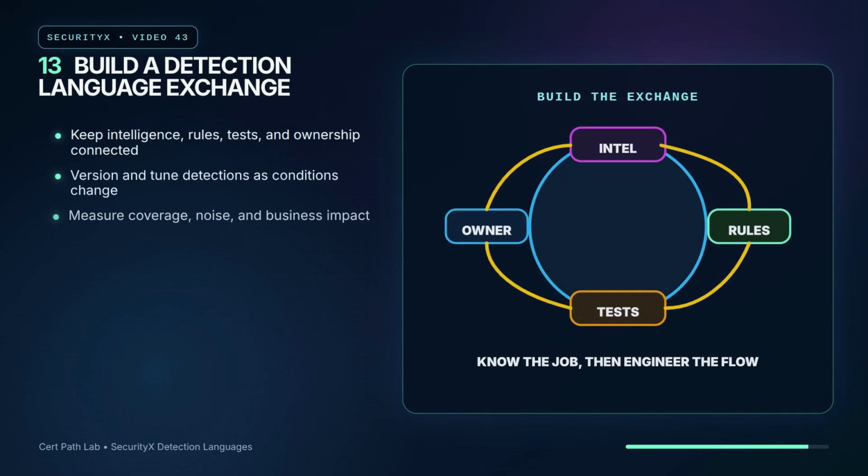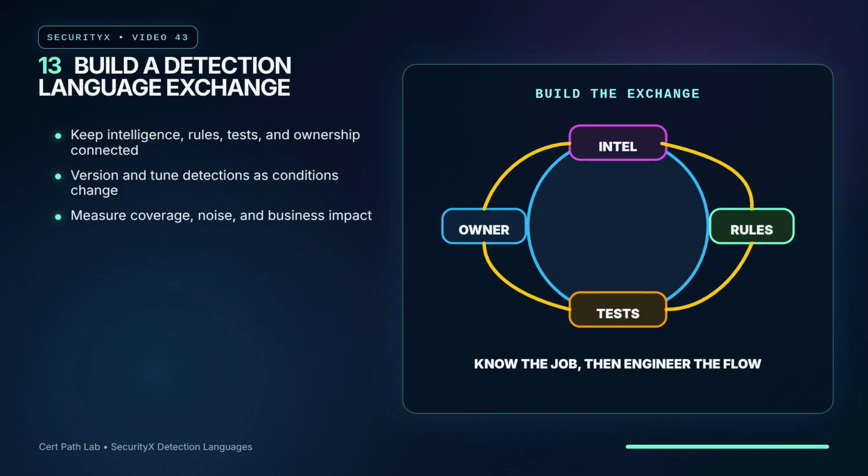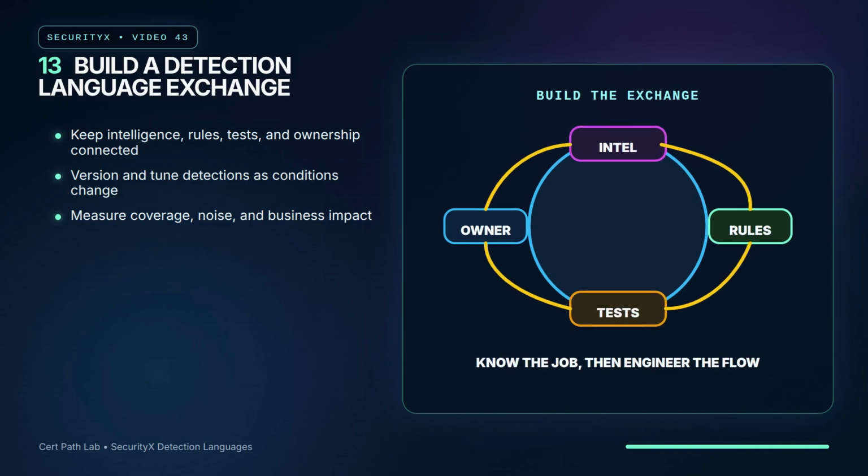The final takeaway is simple. Build a detection language exchange, not a pile of disconnected rules. STIX and TAXII help move meaningful threat context. Sigma, YARA, and Snort express that context for different evidence surfaces. SecurityX level thinking asks whether the organization can validate the rule, tune it, version it, measure its coverage, and retire it when it stops helping. Knowing the acronym is entry level. Knowing the job of each language is the architecture skill.